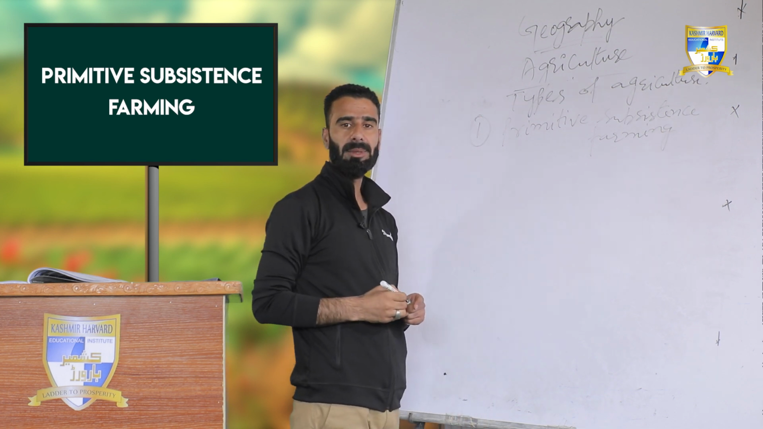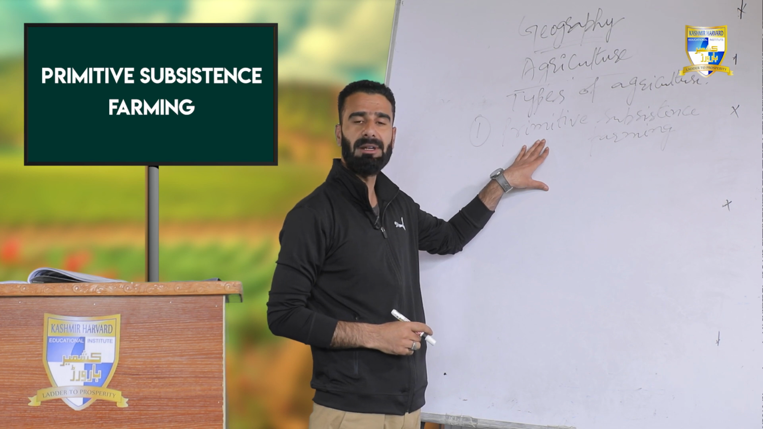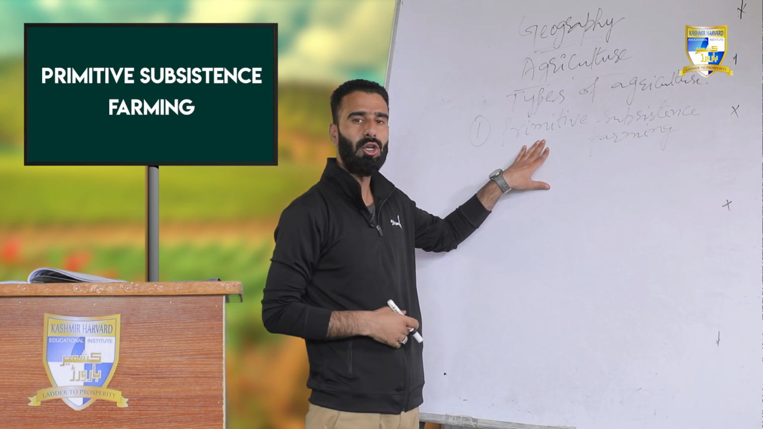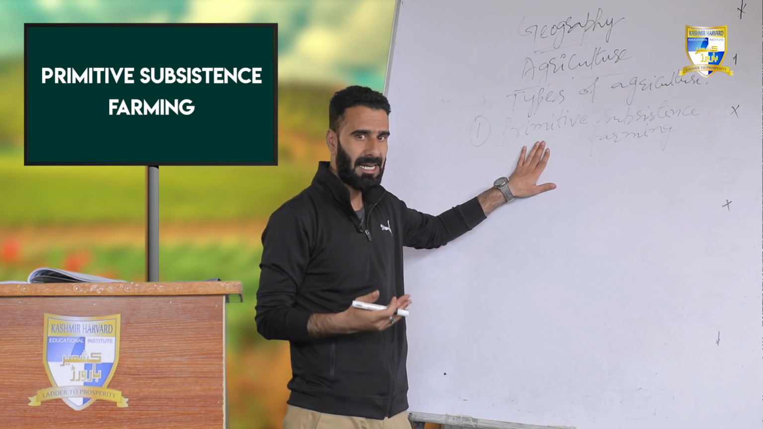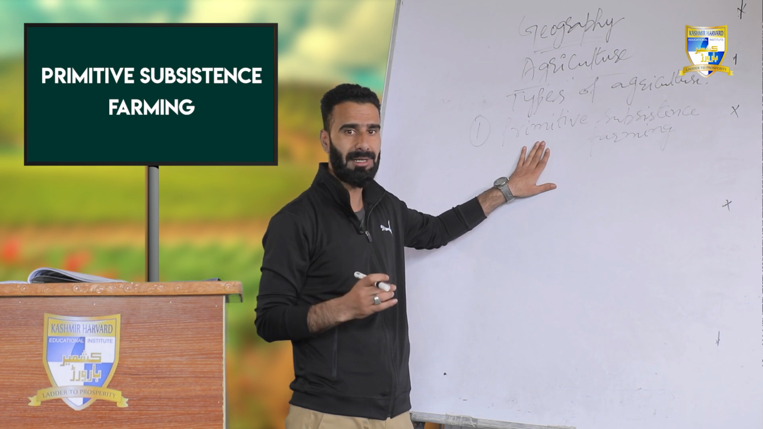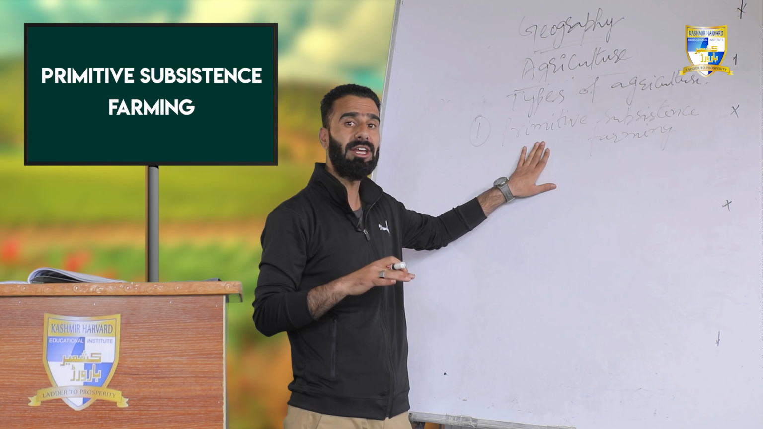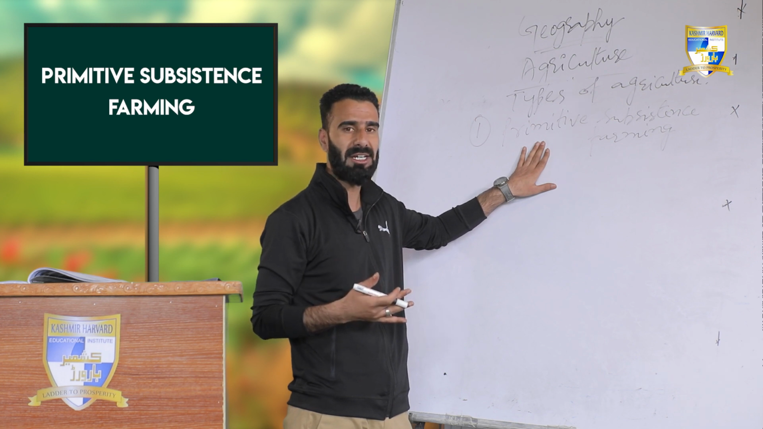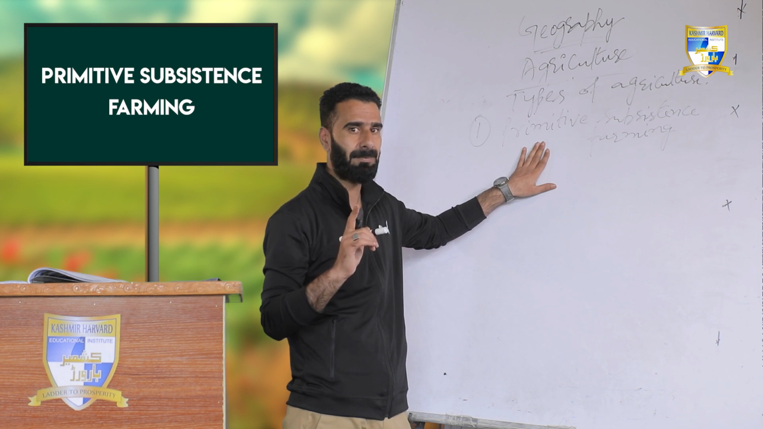Primitive subsistence farming or agriculture. This is the first type which is prevalent in India. I earlier said that India is an agrarian country, or India has totally an agricultural economy. That means the maximum population, more than 55% of its population, derive their livelihood directly from agriculture.